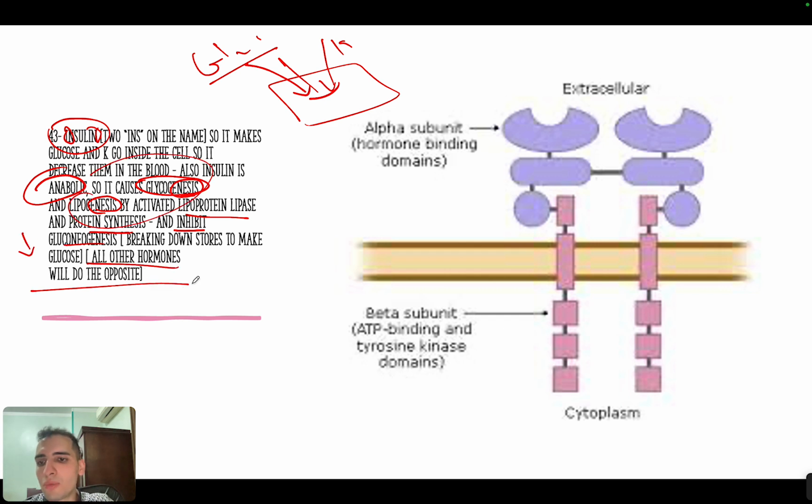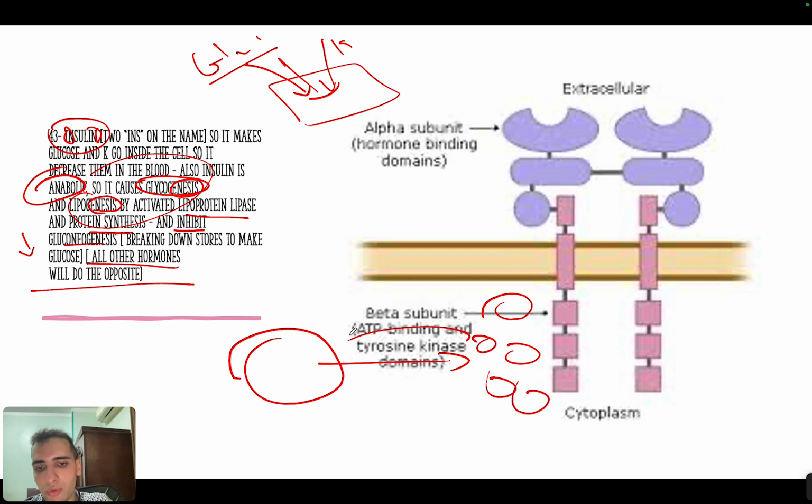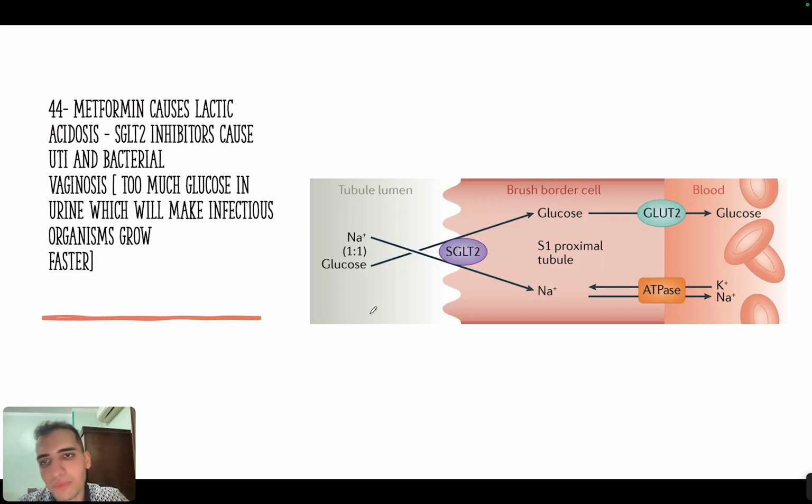Now all the other hormones will do the opposite of insulin, and the way you think about it is that insulin will literally fight all the other hormones. So any other hormone will do the opposite of insulin. So for example, glucagon will do glycogenolysis. Glucagon will increase gluconeogenesis. Glucagon will inhibit glycogenesis. It will inhibit protein synthesis. This is the way you think about it, okay.